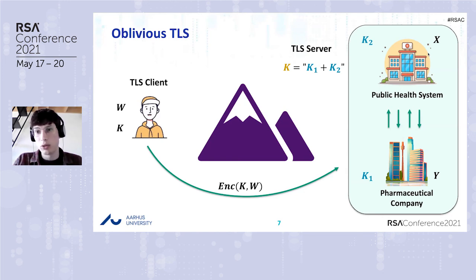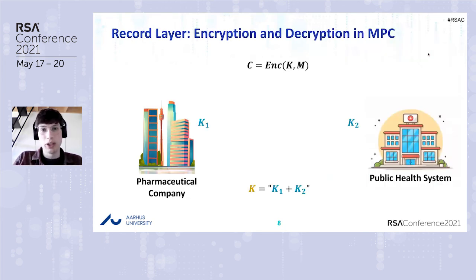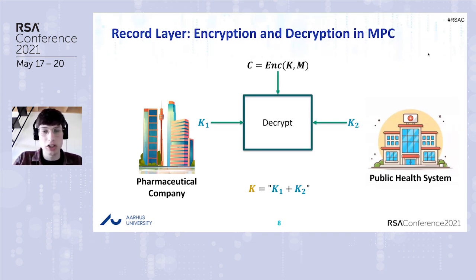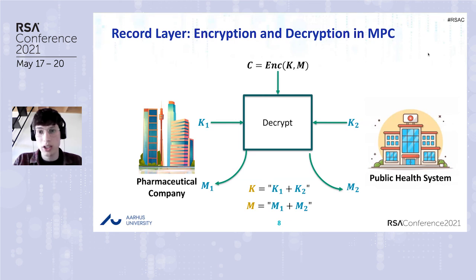What they have to do is to use a multi-party protocol that takes as input the ciphertext and the two chunks of the key, and it outputs a secret sharing of the plaintext. Specifically, what we designed is this decrypt black box protocol that takes as input the chunks of the key and the ciphertext, and it outputs a secret sharing of the plaintext. Now the parties can either reconstruct the message if needed, otherwise they can keep it in shared form and they can compute over it.